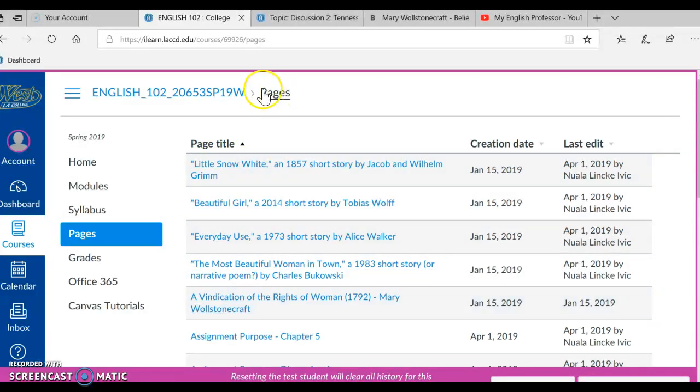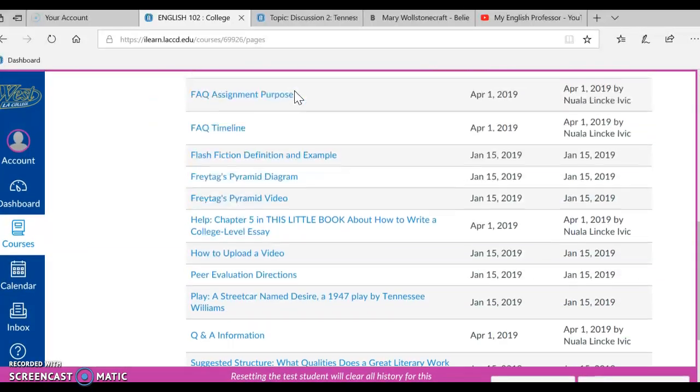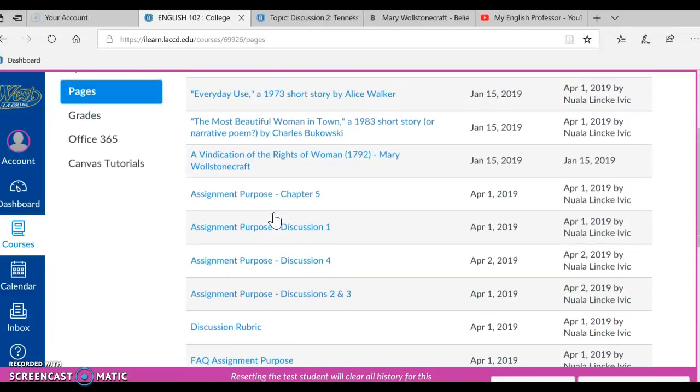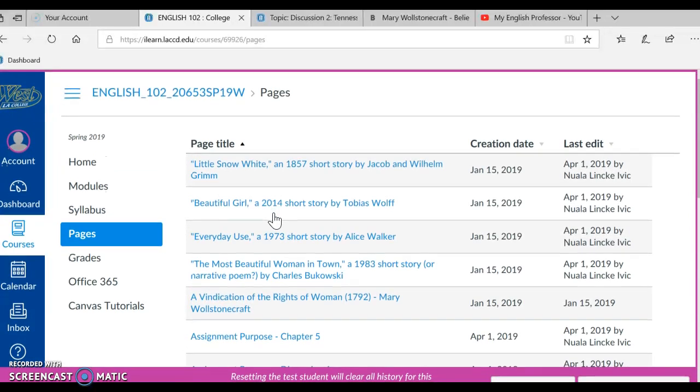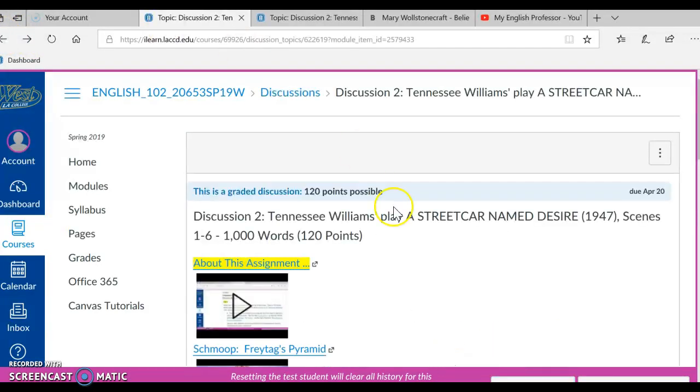Unfortunately, Pages is not alphabetized, so we would have to scroll down, and we would look down, and then we would find it. Play, A Streetcar Named Desire, a 1947 play by Tennessee Williams. Okay, I'm going to go back into the assignment, clicking twice to get there.